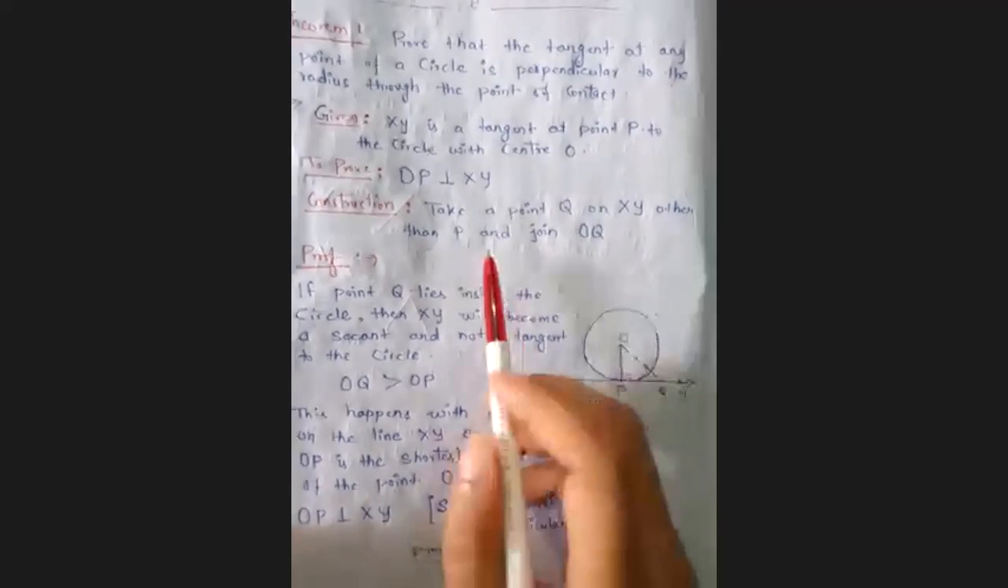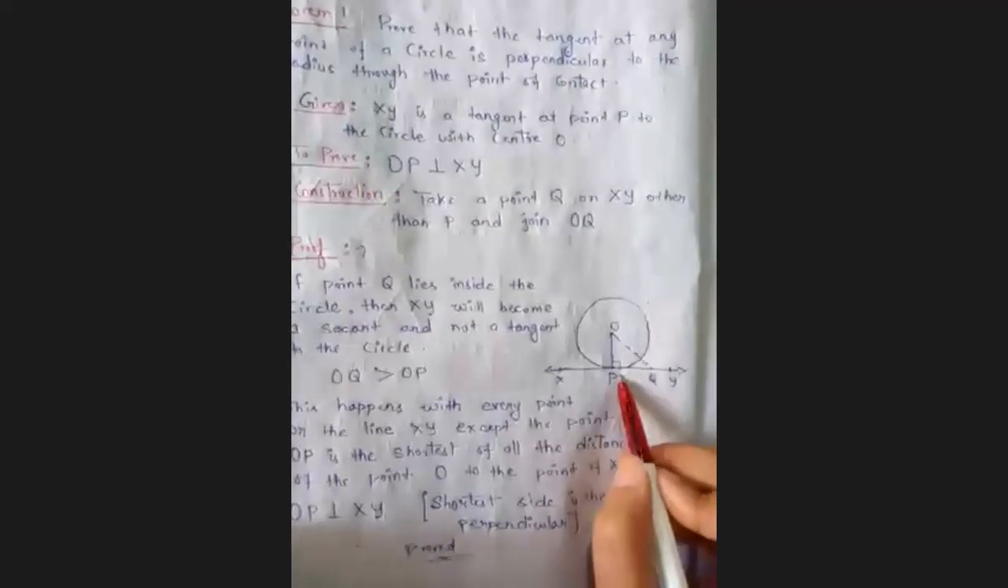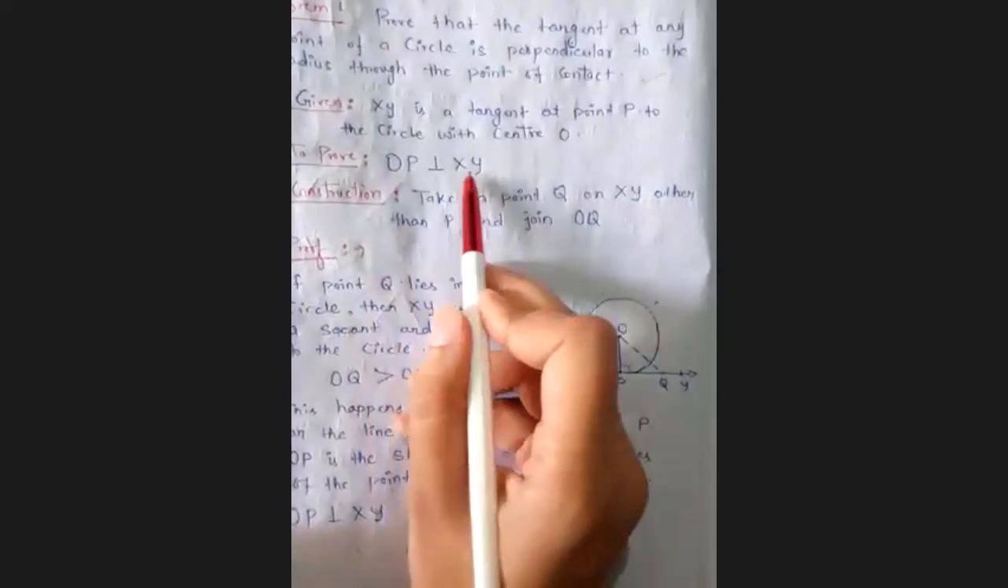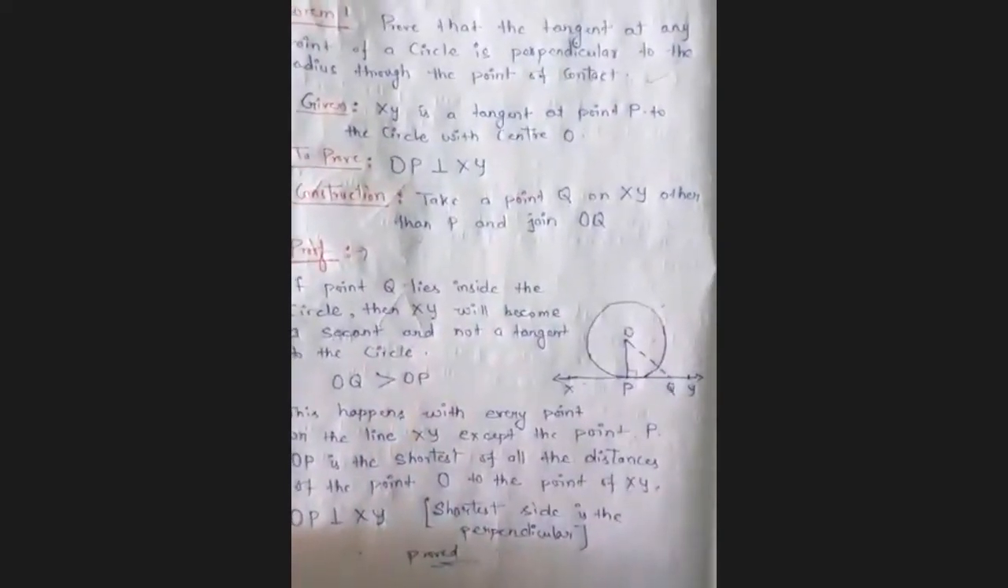So what is given in the question, you can write here: XY is a tangent. We are taking XY as a tangent at this point P to this circle with center O. So this is basically given. And what we have to prove? We have to prove, as per our question, that this OP radius is perpendicular to this tangent XY. So we have to prove it.